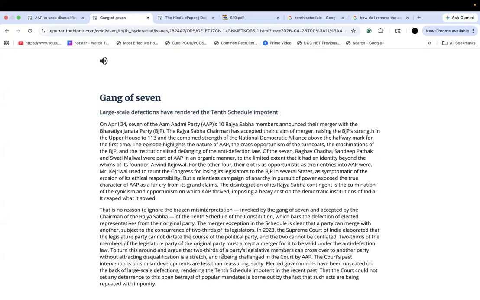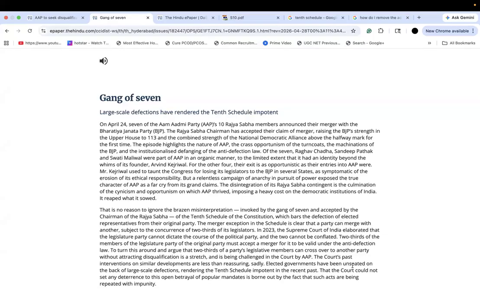And he says that this is exactly what is being challenged in the court by AAP. The court's past interventions on similar developments are less than reassuring, sadly. He says that the court gave different interpretations, but that did not yield any results. That's exactly what he's telling here.